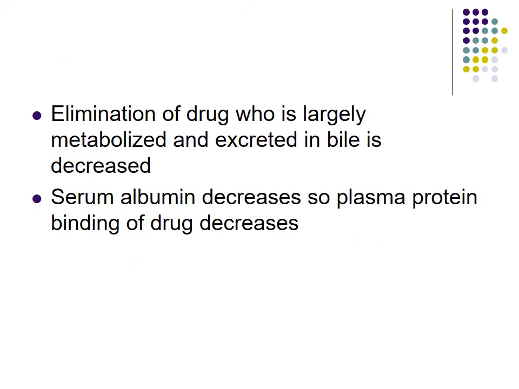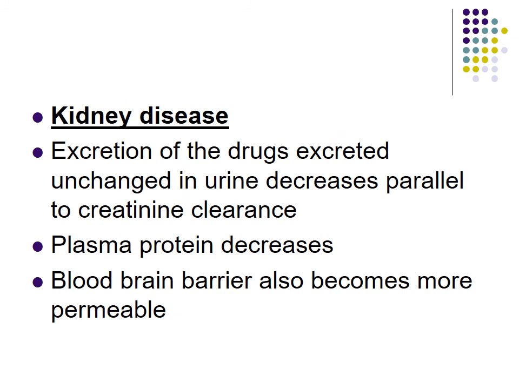For those drugs going through high first pass metabolism, the overall bioavailability will increase, whereas for prodrugs, the bioavailability will decrease. Albumin level will decrease, so plasma protein binding will decrease. A drug which is eliminated via the hepatic route through bile will have a longer half-life. So that is the effect of liver disease. Then kidney disease. Excretion of a drug excreted unchanged in the urine decreases parallel to creatinine clearance, and we have to calculate the dose according to the creatinine clearance of the patient.